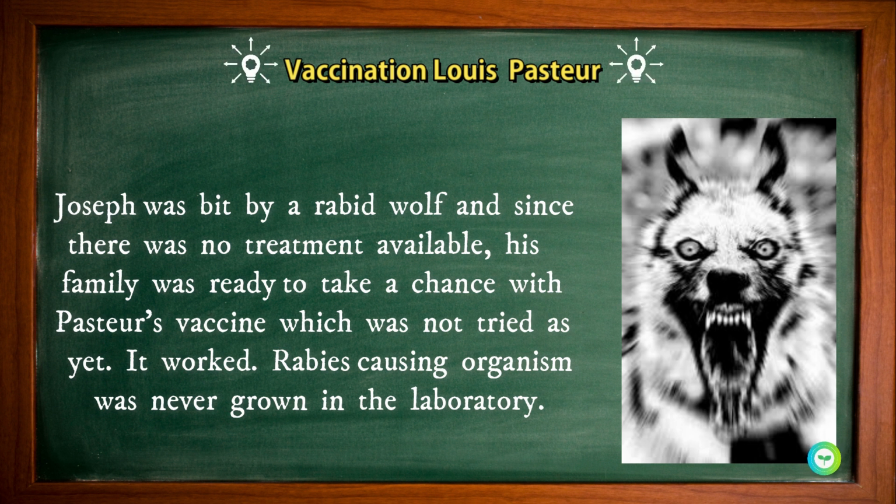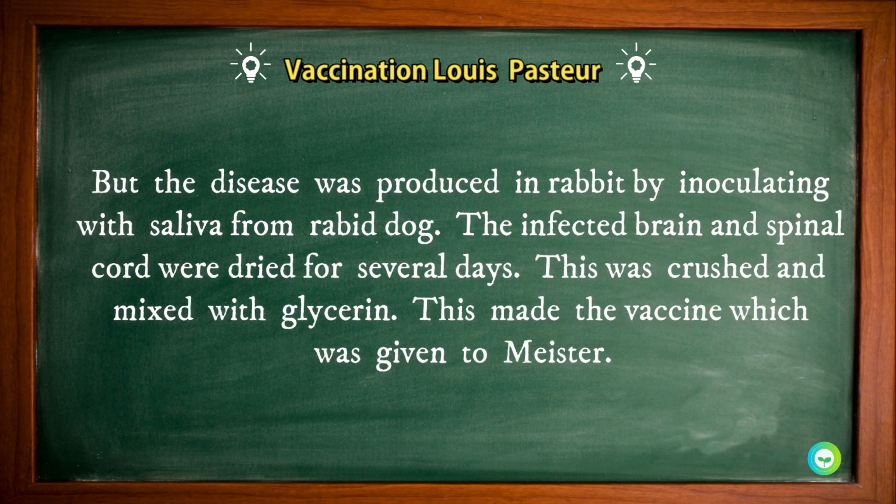It worked. Rabies-causing organism was never grown in the laboratory, but the disease was produced in the rabbit by inoculating with the saliva from the rabid dog. The infected brain and the spinal cord were dried for several days. This was crushed and mixed with glycerine. This made the vaccine which was given to Mr.